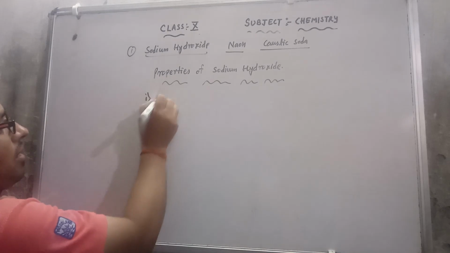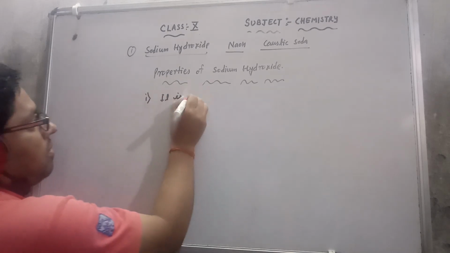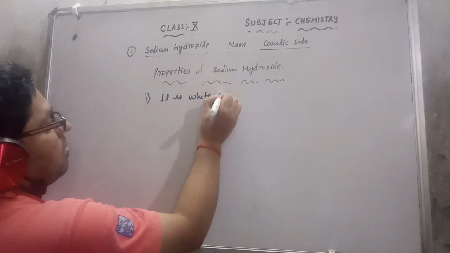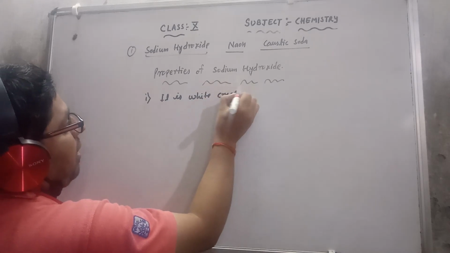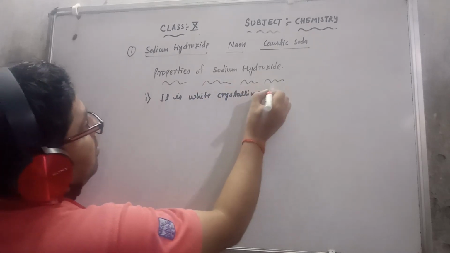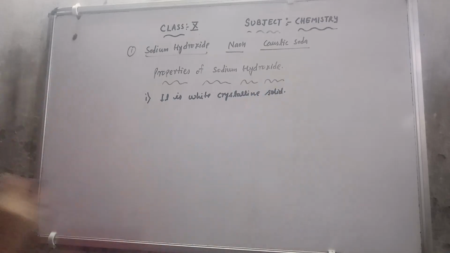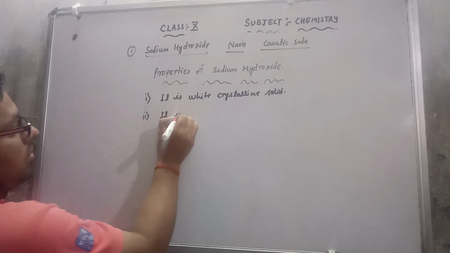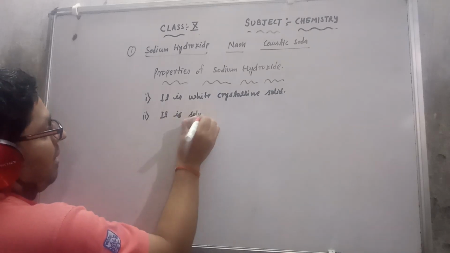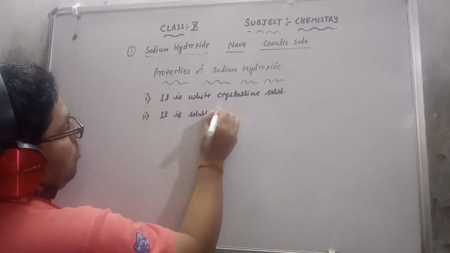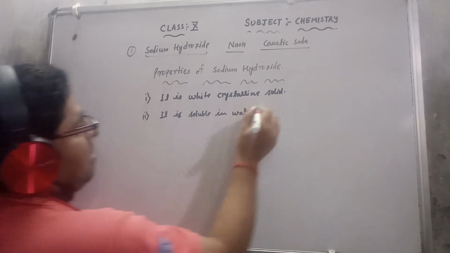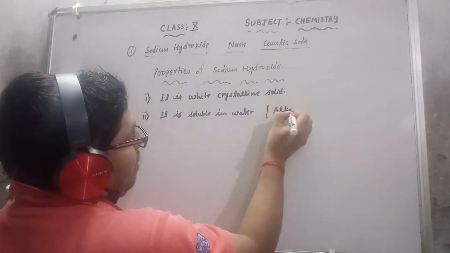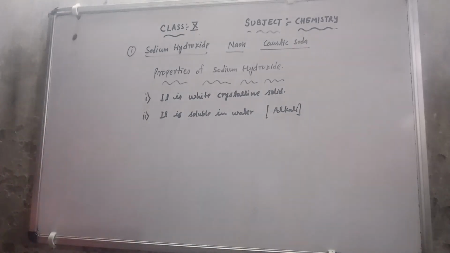The first point is that it is a white crystalline solid. That means it exists in crystalline form, white in color. Second, it is readily soluble in water. That is why it is also known as an alkali.